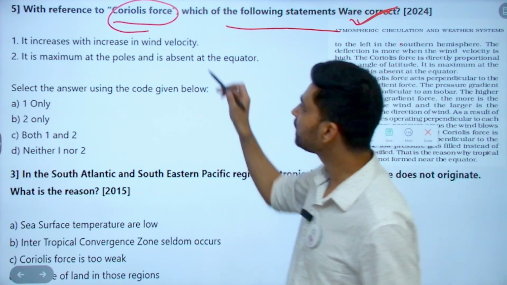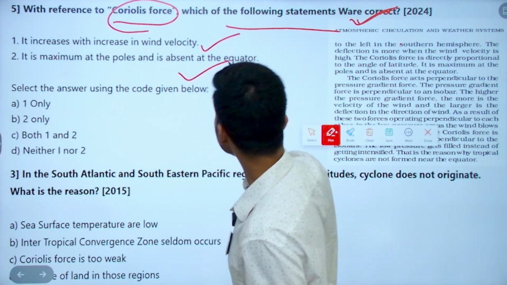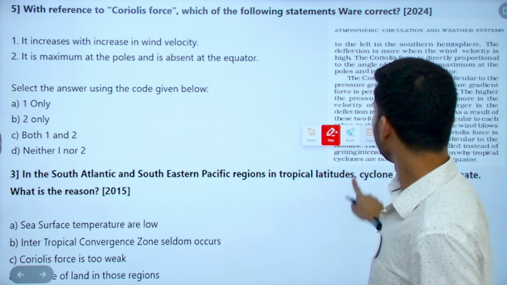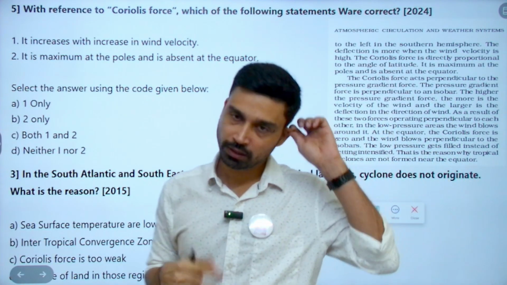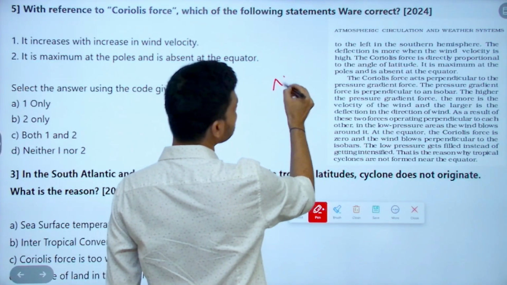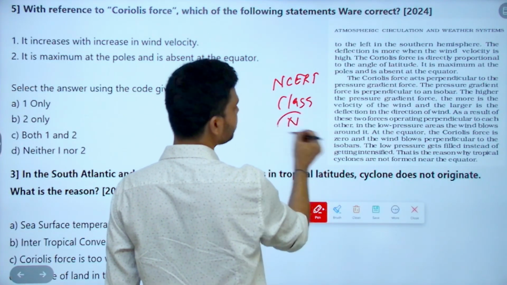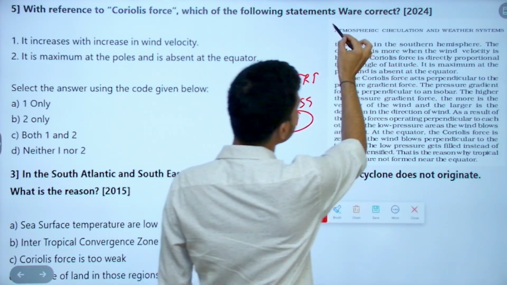It increases with increases in wind velocity. It is maximum at the poles and is absent at the equator. Whether it is correct or incorrect. So first of all, where to find this answer? Again, you do not have to go and look somewhere else. You go back again to NCERT class 11th physical geography, and this is the paragraph we have taken.